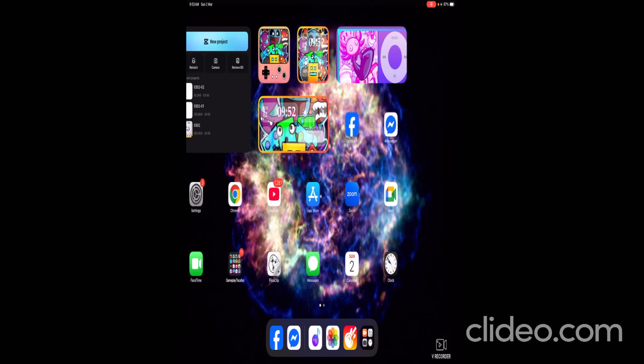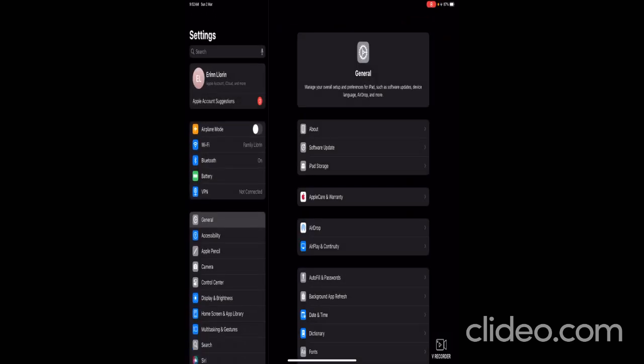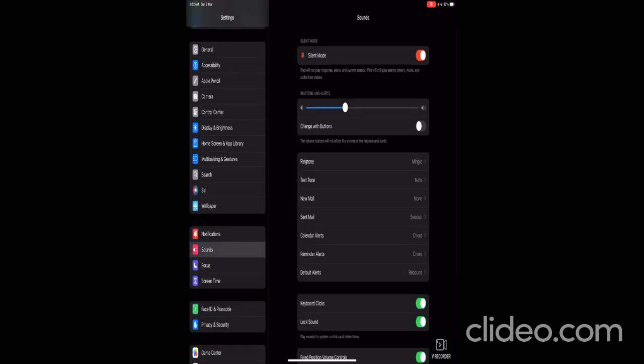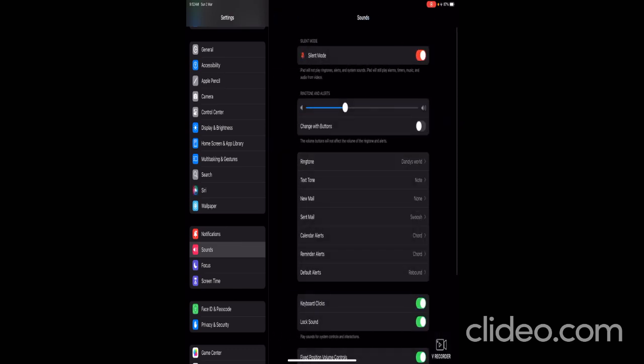Now, all you have to do is go to settings. Okay, now go to sounds and haptics. So you see this because I already made it. Okay, so I click Dandy's World because I like it. There we go, and that's it.